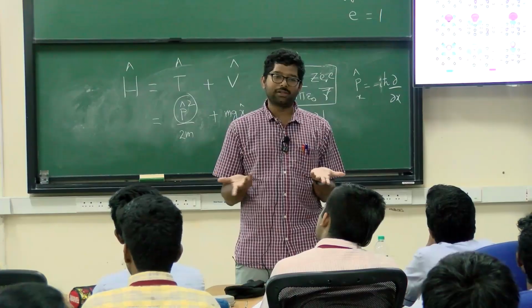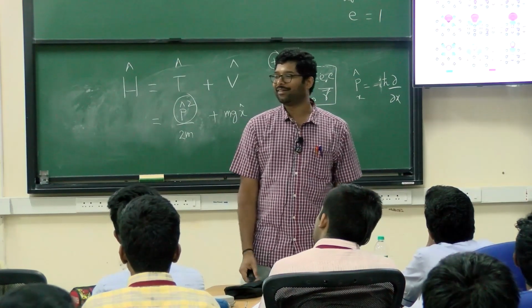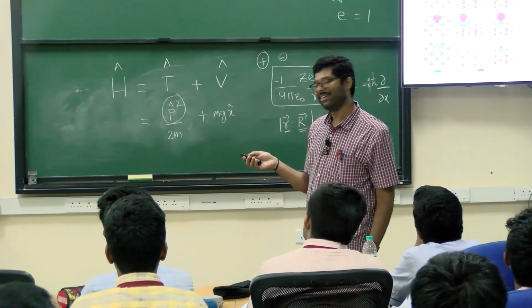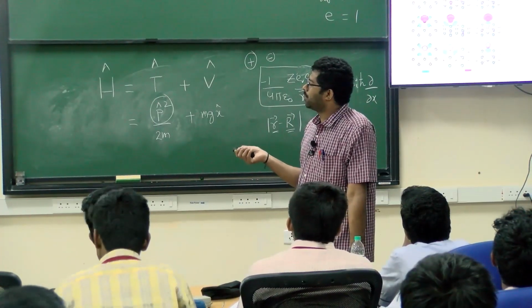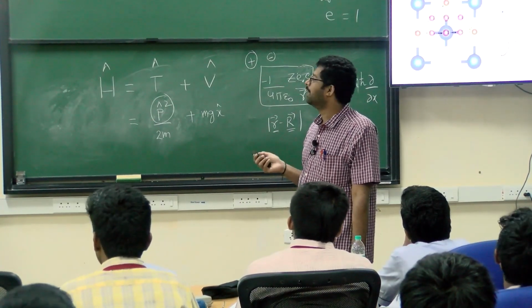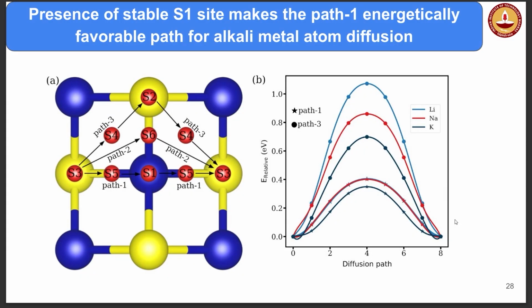Okay, that's all we also said in that article. Okay, fine. You can also do this work. Good. Next, so we understood that the S3 site is the most stable site. Next, we try to understand the migration energy barriers. Again, migration energy barrier means we said that S3 is the most stable site. So therefore, I have to move from one stable site to another stable site during the charging and the discharging.